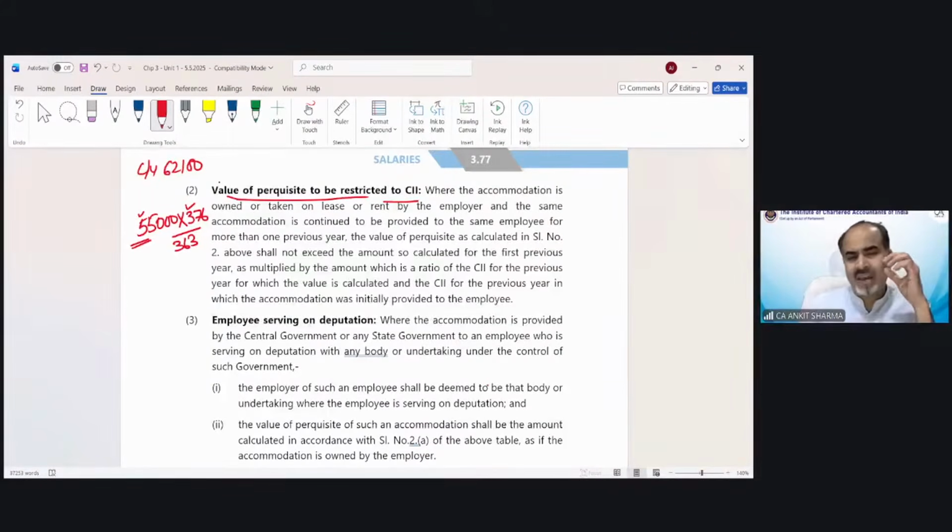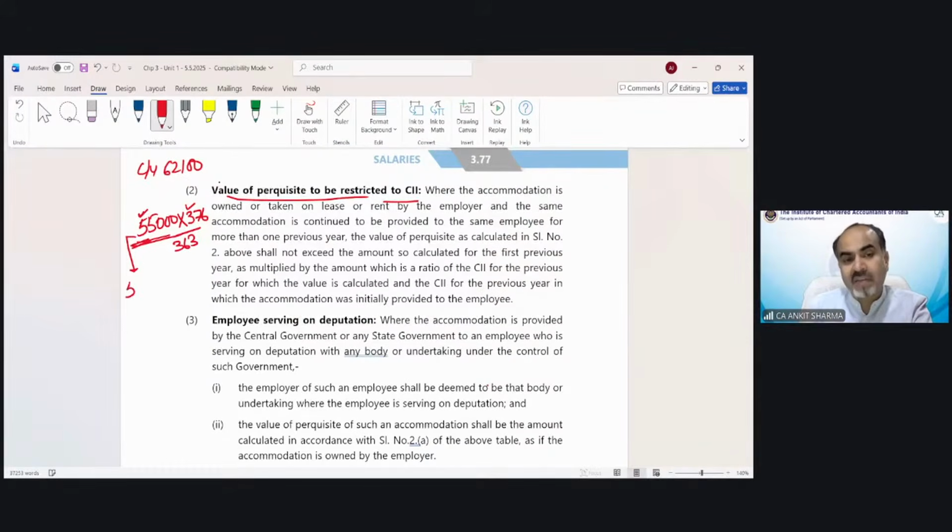As the case we do with the indexation concept in capital gain, we have to apply the indexation concept on this perquisite value also. So this 55,000 is, suppose, the cost of acquisition, that is my last year perquisite value. We need to check that this value should not be more than this value.